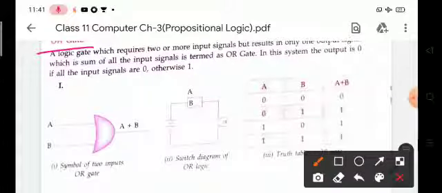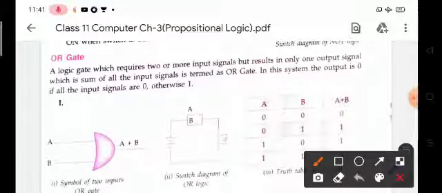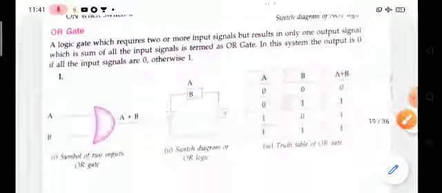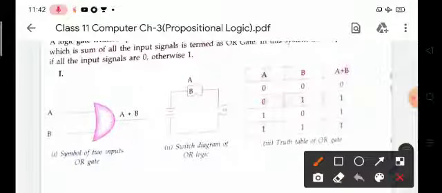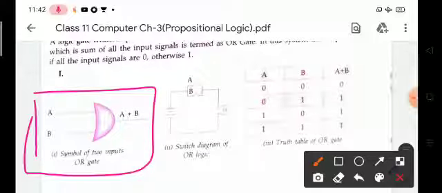You know that an OR gate is a logic gate that requires two or more signals but results in only one output signal, which is the sum of all the input signals. In this gate, if any one condition is true, then the output will be true, otherwise false. This is the symbol of the OR gate.